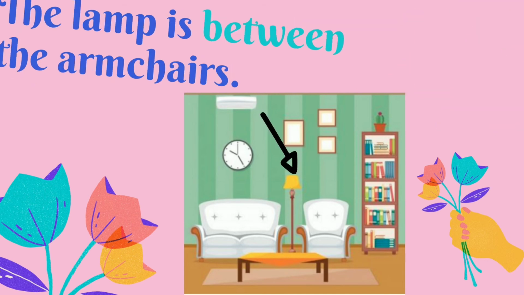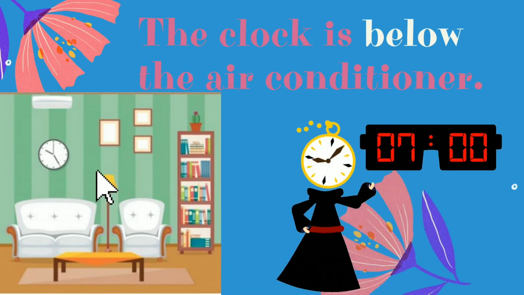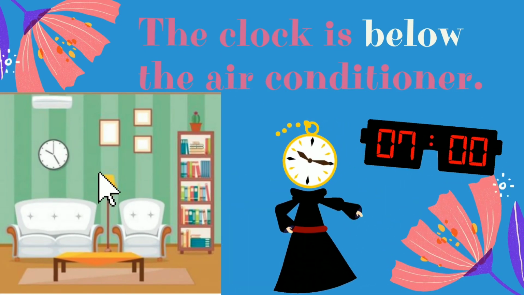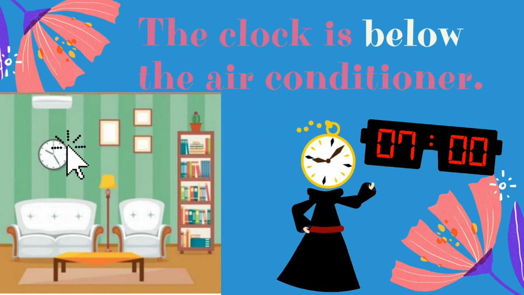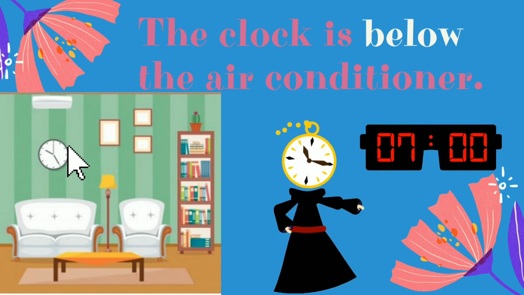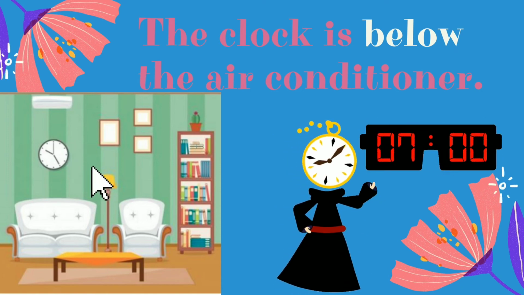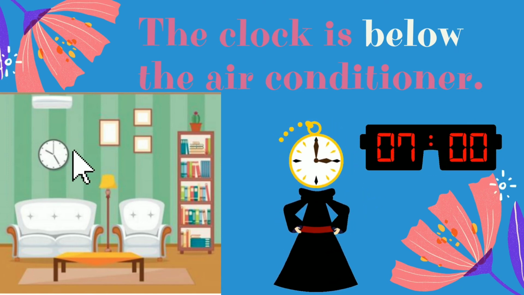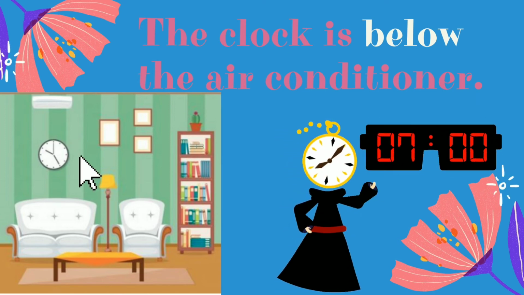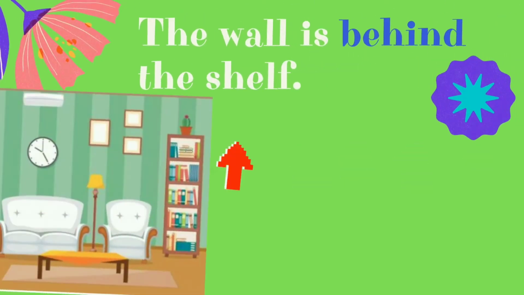Okay, now let's see the other example. Okay, based on this picture, we can make the sentence like this. The clock is below the air conditioner. We can see between the air conditioner and the clock, there is the space. That's why we need to use below, not under.